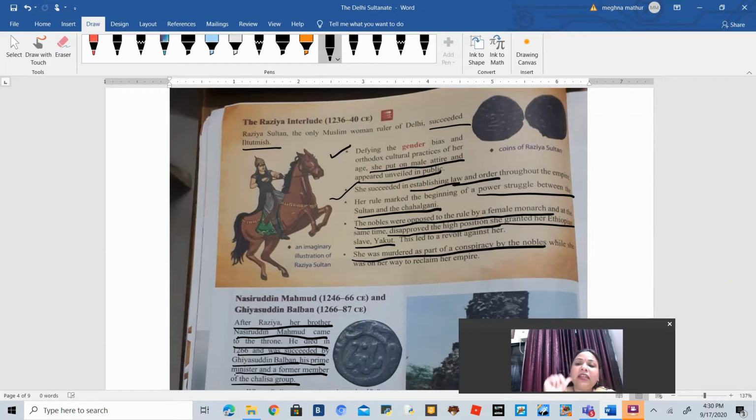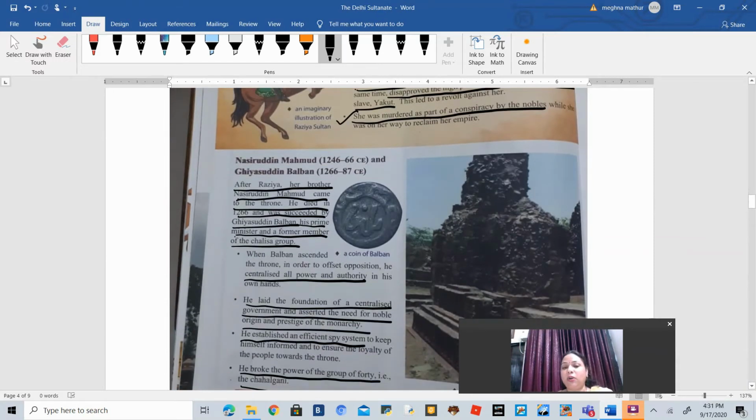People were against her because she was a female monarch, and one of the reasons was that she trusted one of her slaves, Yakut from Ethiopia, which also displeased these people, and that is why she was murdered in a conspiracy. Nobody knows who was involved in this conspiracy, but she was murdered, and that was the end of Razia's period. After that, her brother Nasiruddin Muhammad came to the throne, and he died in the year 1266.